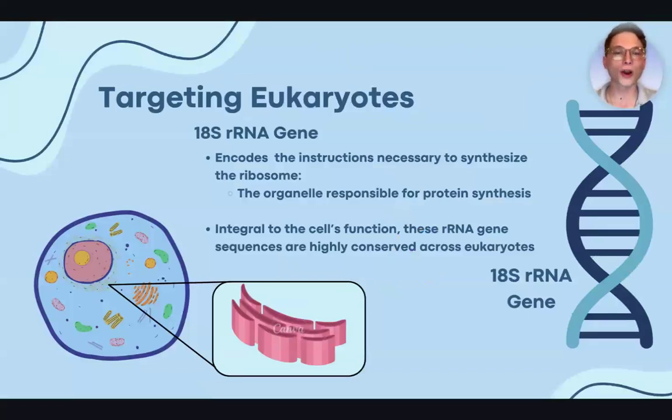So how do we go about targeting eukaryotes? In order to do this, we look at an isolated 18S rRNA gene that encodes instructions necessary to synthesize the ribosome, which is responsible for creating proteins. Since this is integral to a cell's function, these rRNA gene sequences are highly conserved across eukaryotes, and we can pick them up across the DNA that we preserved on filters.